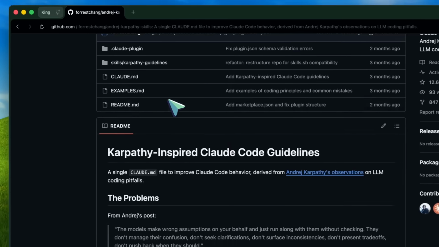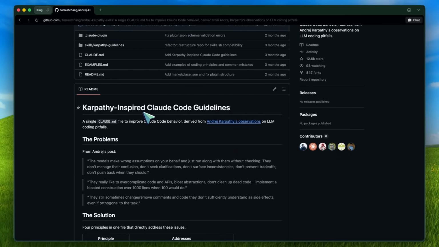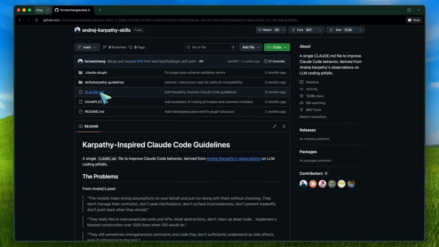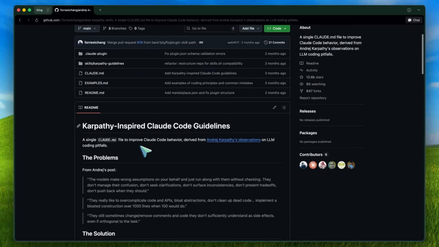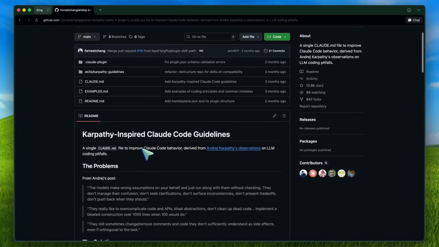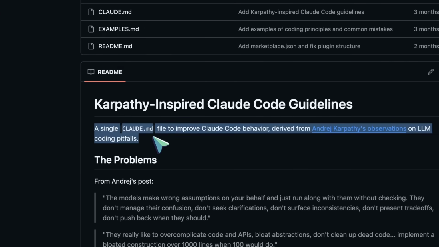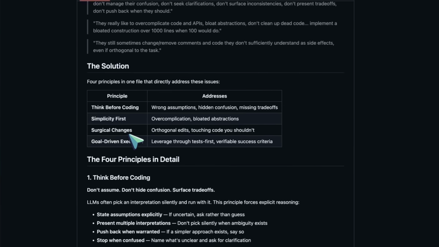Now, despite the name, this is not really about some giant bundle of flashy skills or crazy automation. The main idea is actually much simpler than that. It is basically a lightweight instruction layer derived from Andrej Karpathy's observations about how coding agents usually fail. And if you have used AI coding tools for any real work, you already know exactly what he means.